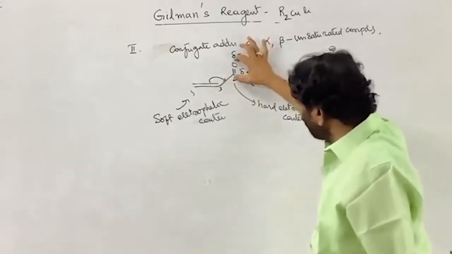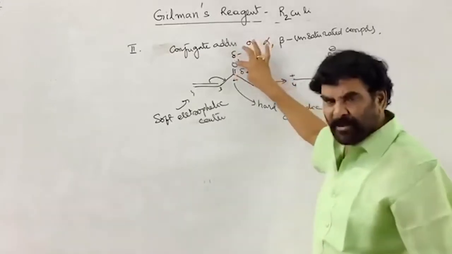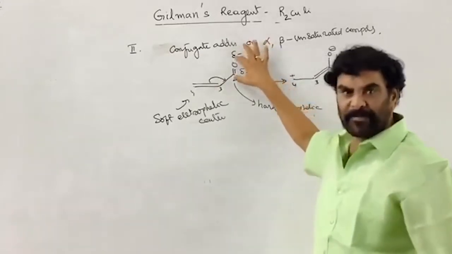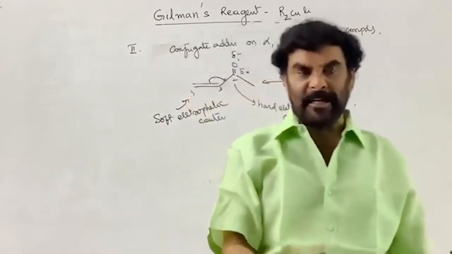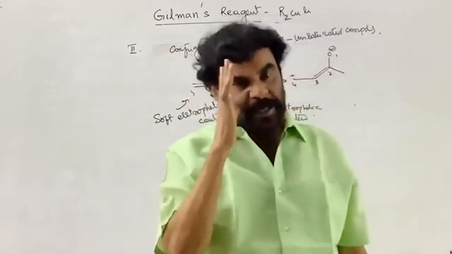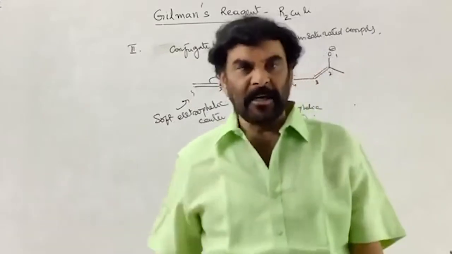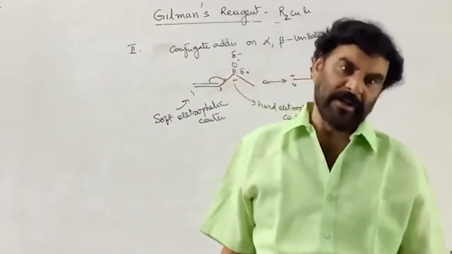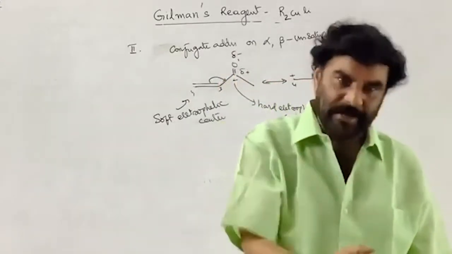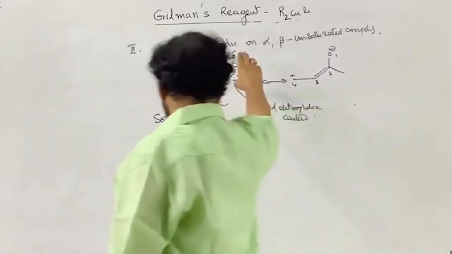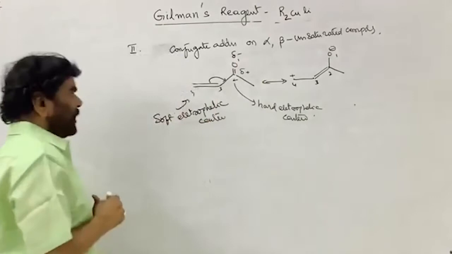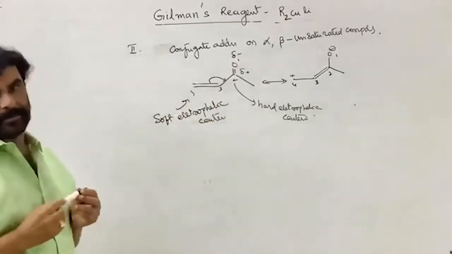In that case, the electrophile always adds to the oxygen: 1,2 addition. So a strong nucleophilic reagent gives 1,2 addition. A weak nucleophilic reagent prefers, sorry, 1,4 addition, conjugate addition. The other is direct addition. This is the selectivity.